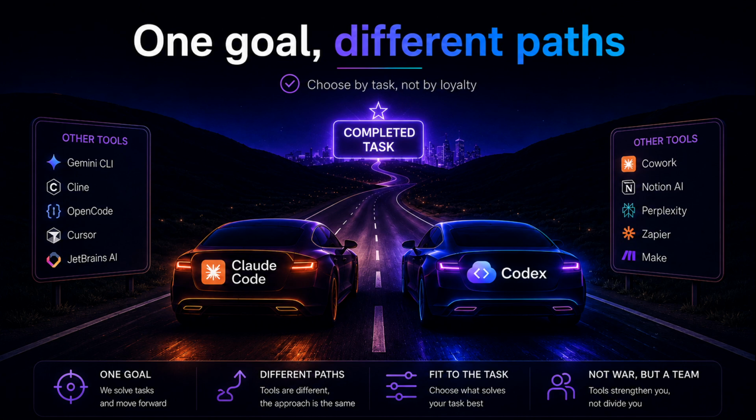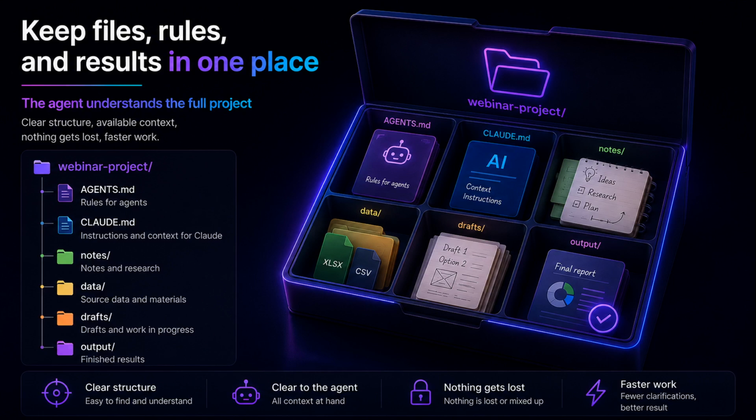If the task is about a code project, tests, and files, you probably want a coding agent. If the task is about documents, spreadsheets, presentations, and the word code scares the user, then a knowledge work agent may be easier to start with. If the task is small, maybe a normal chatbot is enough. If the task repeats every week or every month, maybe you should turn it into a workflow. Tools are different paths to the same direction. Delegate real work to AI in a controlled environment.